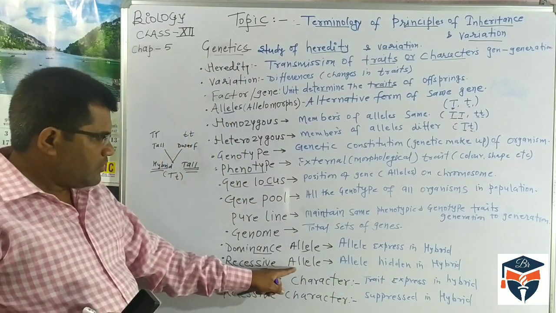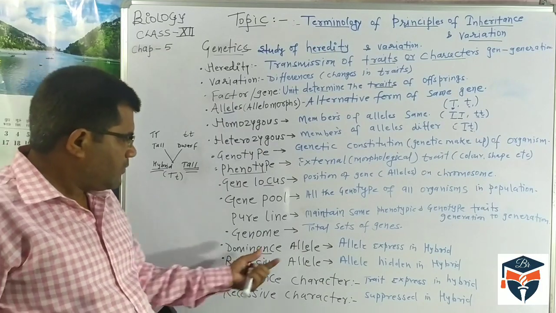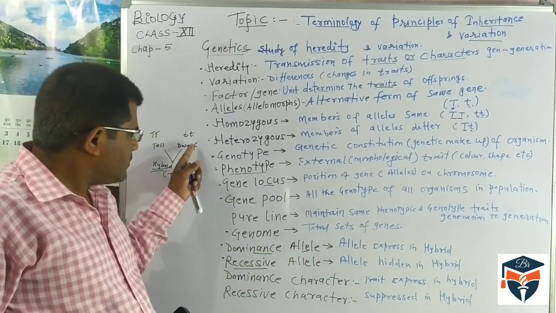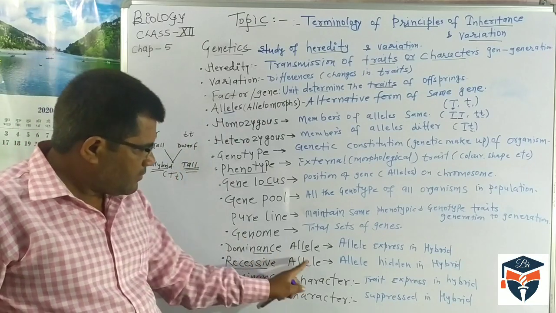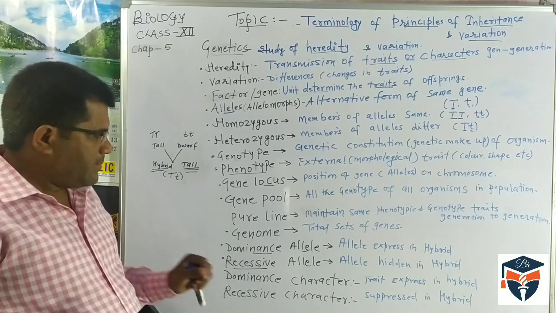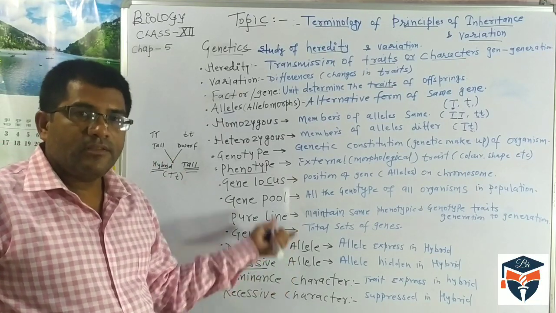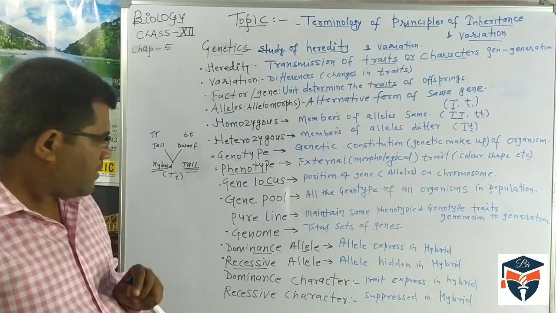So this allele is called the recessive allele. So two types of alleles occur: either dominant alleles, which express in the hybrid, or recessive alleles, which do not express in the hybrid. But these alleles will express in other generations.